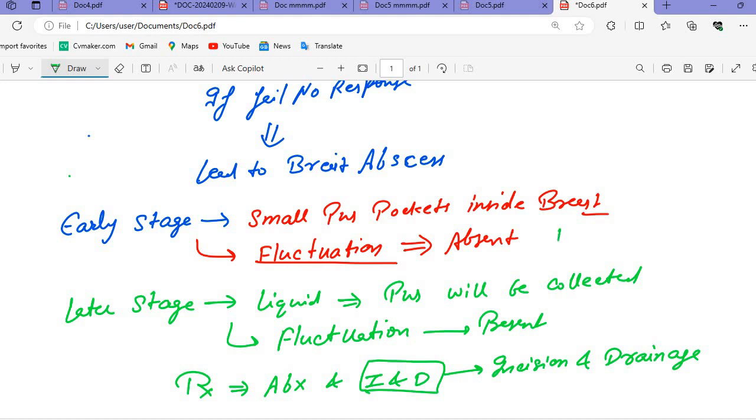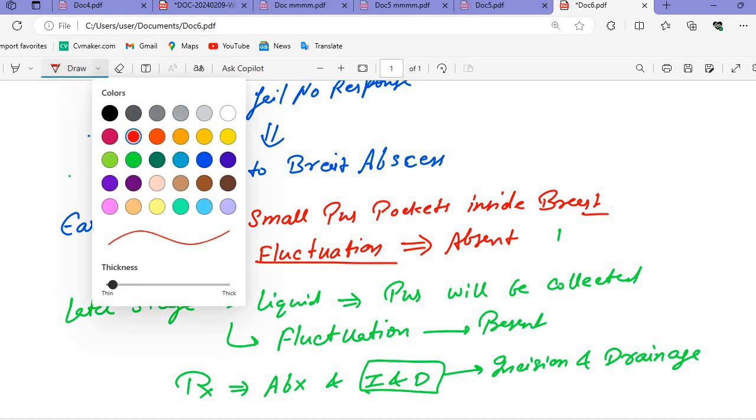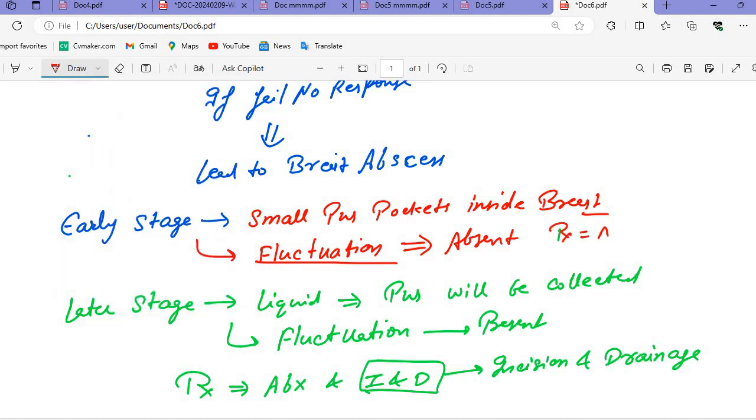In the early stages, what will we do? We will give antibiotics, plus we will use ultrasound guided multiple needle aspiration.